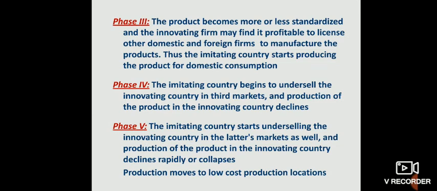In phase 3, the product becomes more or less standardized. Here the product becomes standardized, and the innovative firm may find it profitable to license other domestic and foreign firms. So the licensing will be given to other domestic and foreign firms to manufacture the product. Thus the imitating country starts producing the product for domestic consumption. So the licensing is provided.